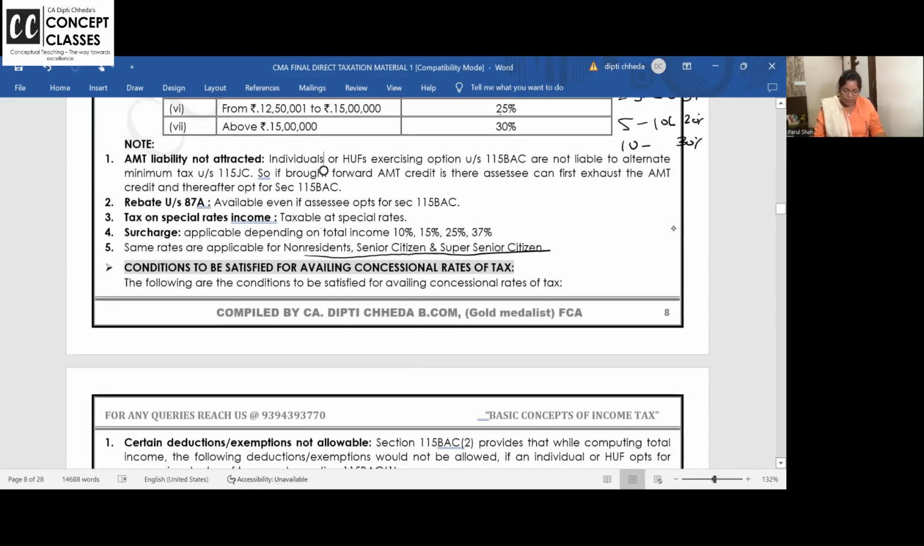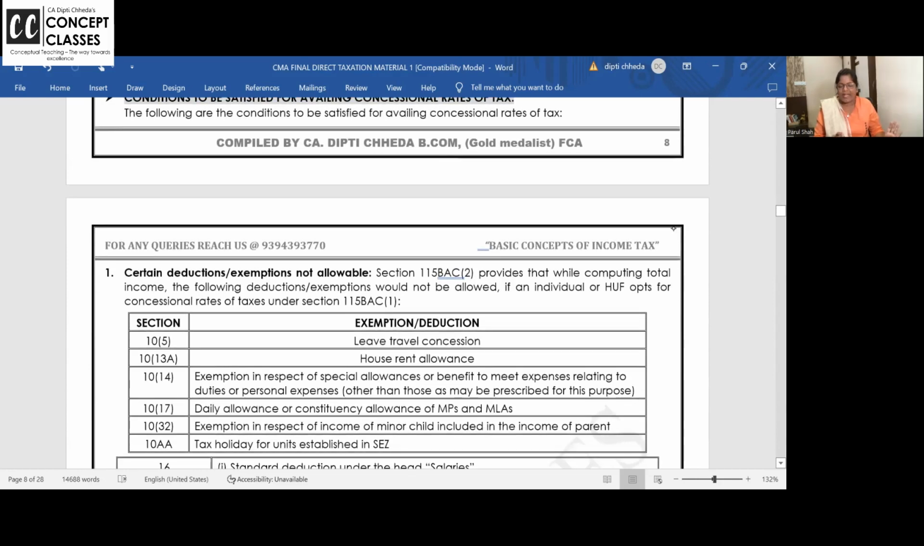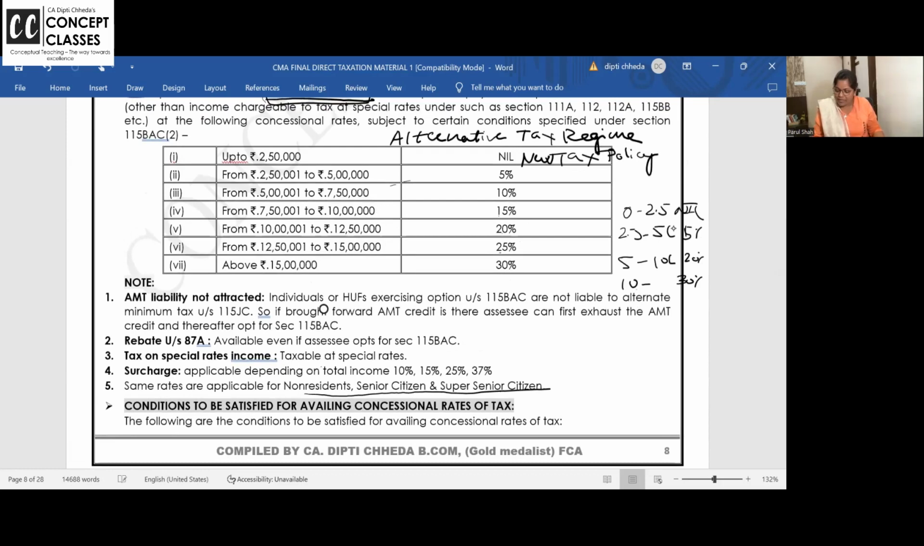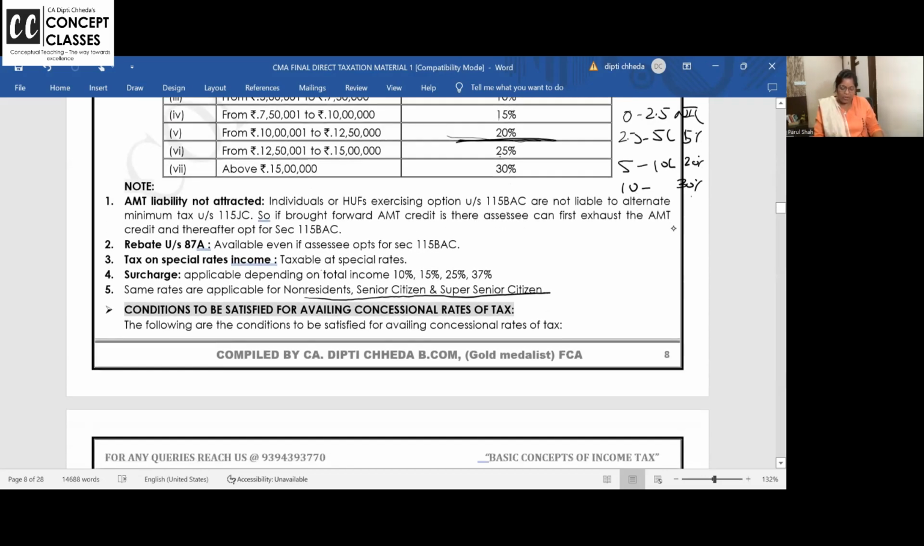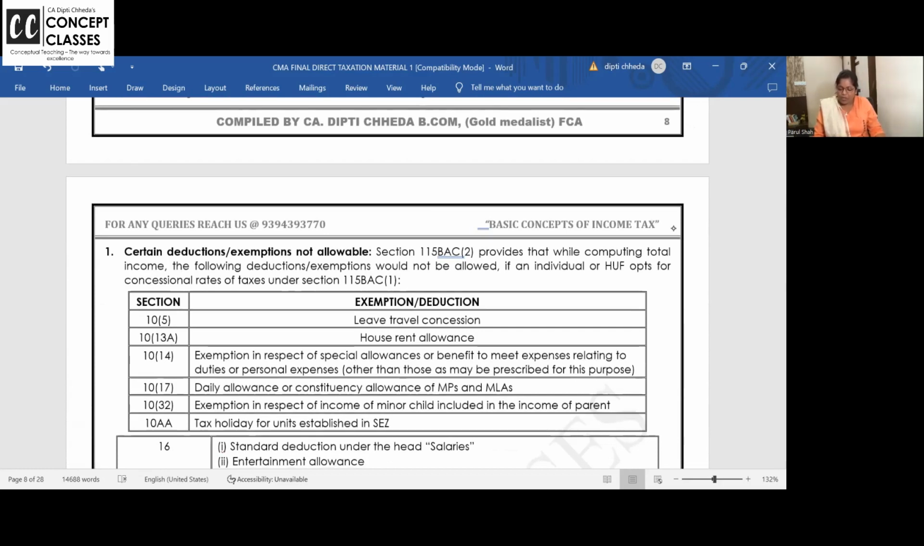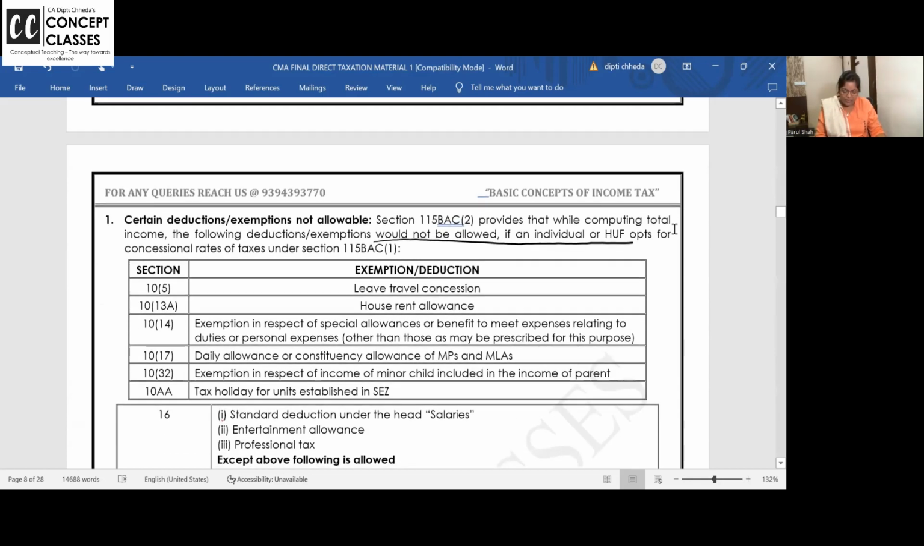Okay. Now, following are the conditions to be satisfied for the concessional rate of tax. I told you, you're getting a benefit like anything. Here above 10 lakhs only you're paying 30% tax, here up to 10 lakhs only 20% tax. So when you're getting something, you need to sacrifice something. They say, while computing total income, deductions and exemptions would not be allowed. Underline this, would not be allowed if individual and HUF opt for this.